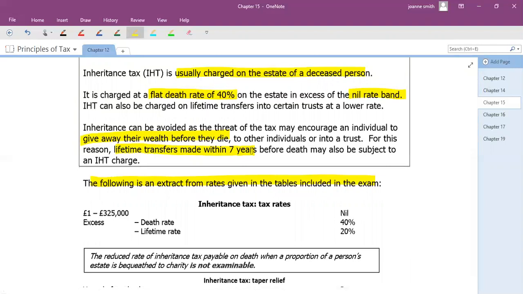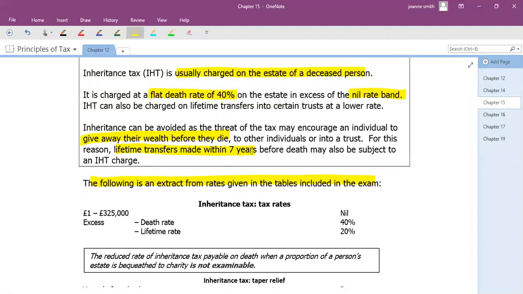So if you give your assets away when you're young enough and you survive more than 7 years, then that's absolutely fine. Nobody's going to pay any tax. But if the transfers took place in the 7 years prior to your death, and let's face it, nobody actually knows when they are going to die, then it might be subject to IHT.